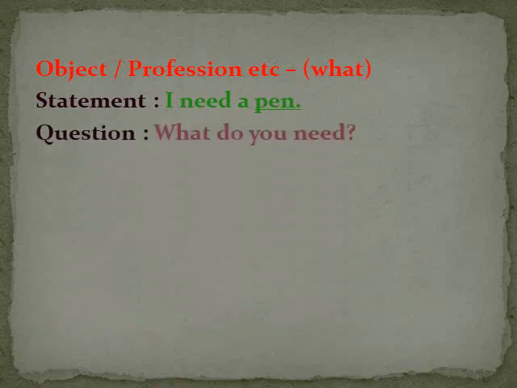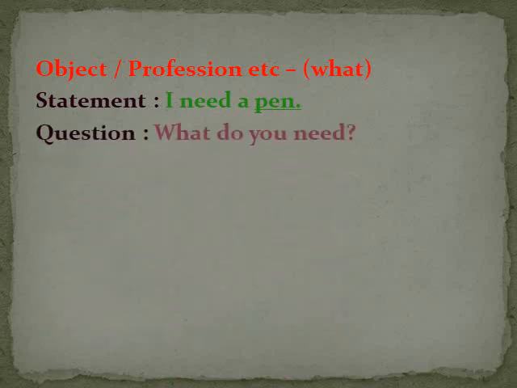Next, if the underlined word is an object or profession, then what should be done? We have to use what. I need a pen. A pen is underlined. A pen is an object. So what do you need?